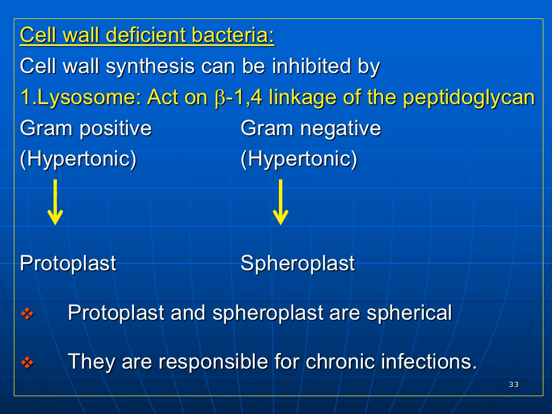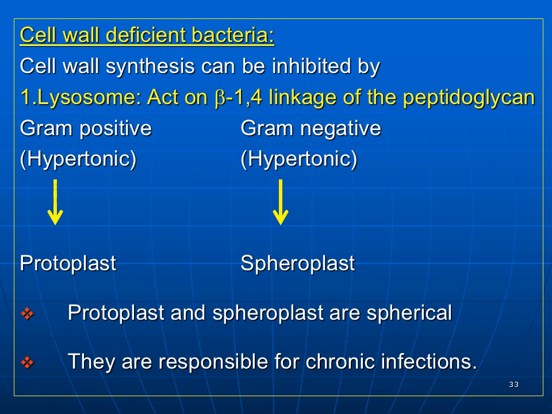The cell wall deficiency bacteria. The cell wall synthesis can be inhibited by lysozyme. So lysozyme acts on the beta 1,4 linkage of the peptidoglycan. So once this cell wall synthesis is inhibited by lysozyme or by putting the bacteria into hypertonic